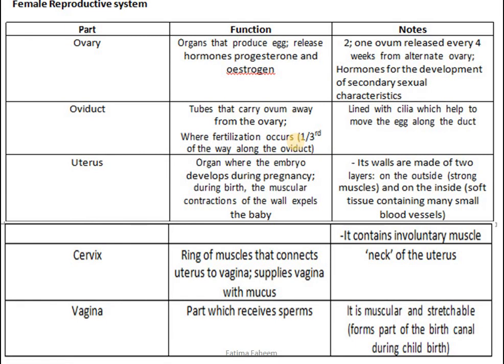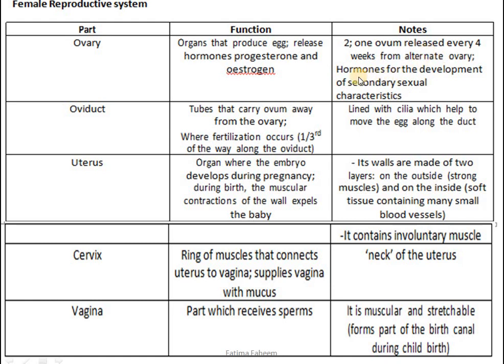So these are the different parts of the female reproductive system along with their functions. Ovaries are the organs that produce eggs, as I have told you before. These also release hormones called estrogen and progesterone. Ovaries are 2 in number. One ovum is released every 4 weeks from alternate ovaries. So you have to keep in mind that only one egg will be released by one ovary per month, and they will take turns. One ovary will produce one egg in one month, and in the next month the other ovary will release the egg.